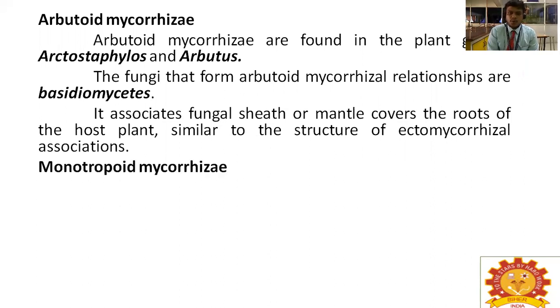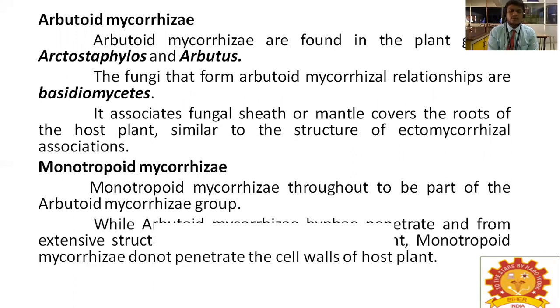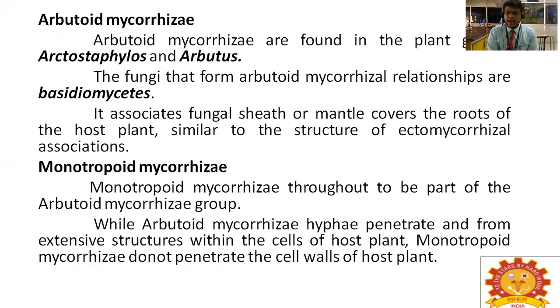Next one is monotropoid mycorrhizae. Monotropoid mycorrhizae are thought to be part of the arbutoid mycorrhizae group. While arbutoid mycorrhizae hyphae penetrate and form extensive structures within the cells of the host plant, monotropoid mycorrhizae do not penetrate the cell walls of the host plant. They don't produce chlorophyll, which means the plant is also non-photosynthetic. It gets carbohydrates and other nutrients from the mycorrhizae.